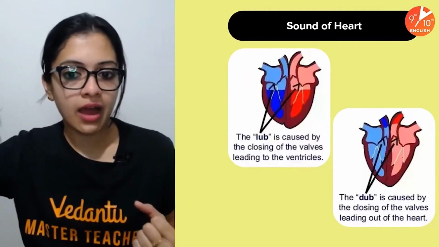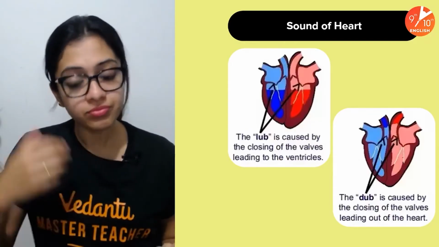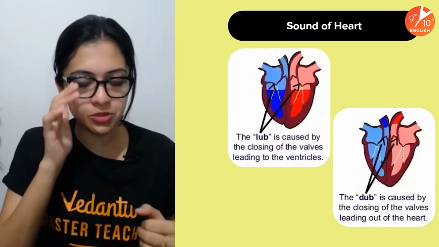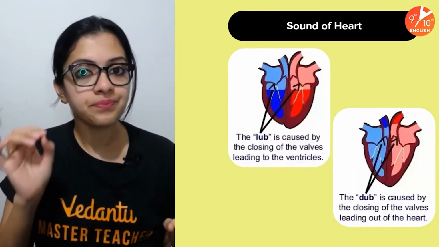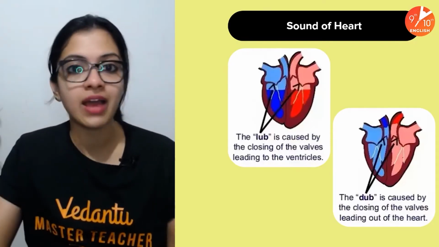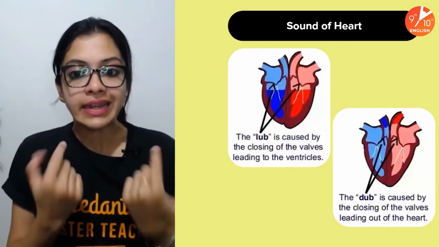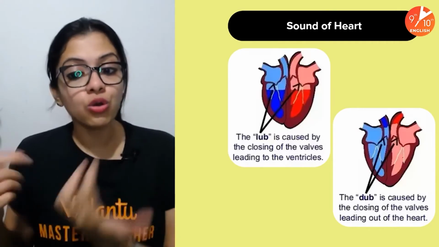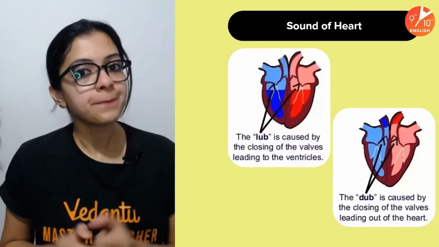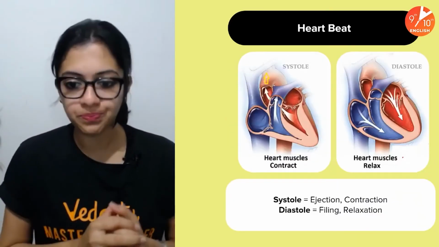Now coming to the sounds of the heart. Remember, there are 2 major sounds which you have to know, lub and dub. Lub is caused by closing of the valves leading to the ventricles, which means the right and left side, right? The RTR, remember the tricuspid valve, and the LBL, the bicuspid valve. Closure of those valves causes the lub sound. Closure of the semilunar valves causes the dub sound. Lub, dub, lub, dub. That's how the heartbeat sounds occur.